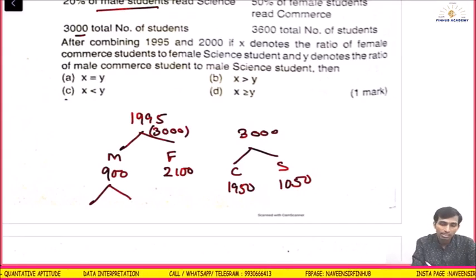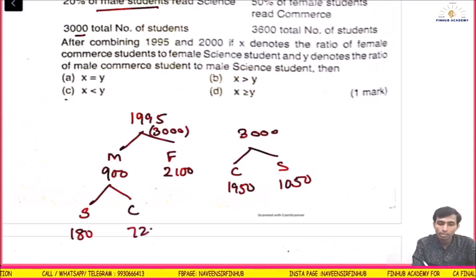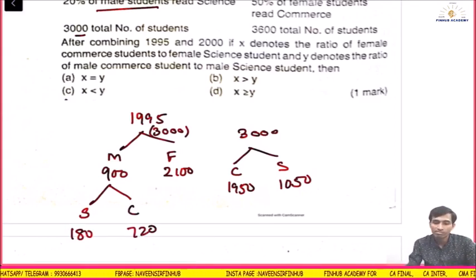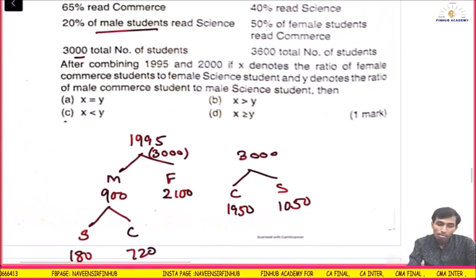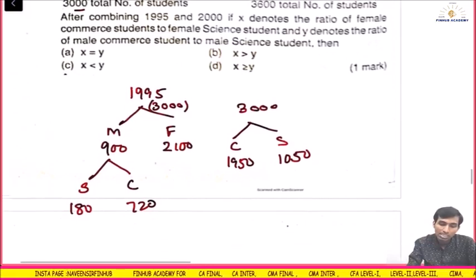180 is science, and this is commerce. Obviously 900 minus 180 will be 720 commerce male students. What else is given? If X denotes the ratio of female commerce student, I don't know the female commerce student yet, but I know that.